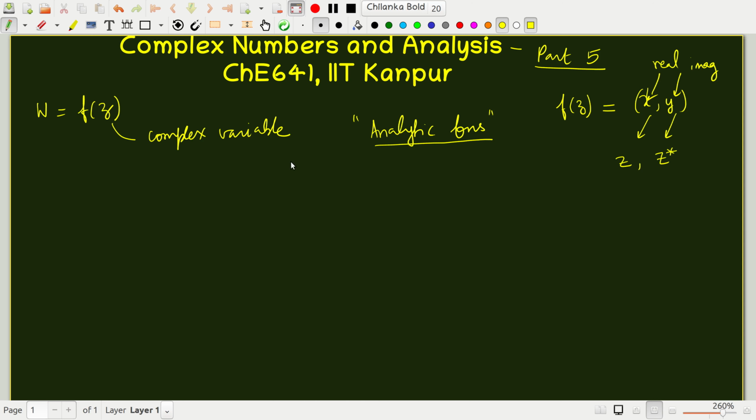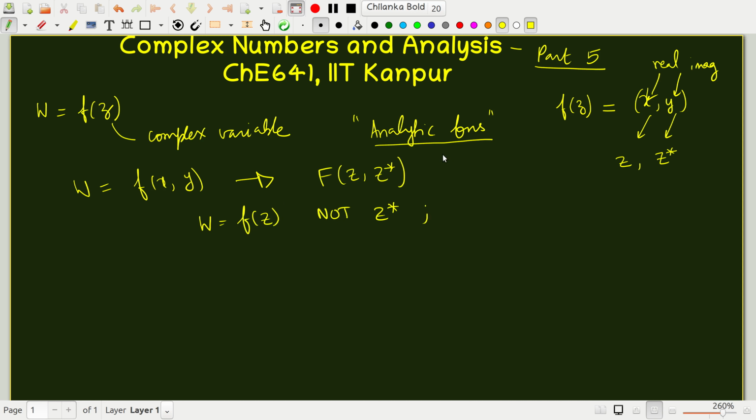So in general if I transform w as a function of x, y to these two variables, I'll get a function of z and z star. But analytic functions are those where w is a function only of z and not z star. That is, an analytic function means that partial w, partial z star should be 0. This is one way of thinking about analytic functions.